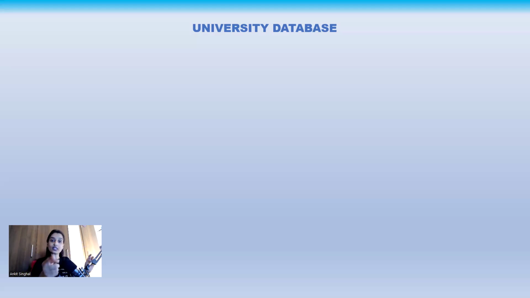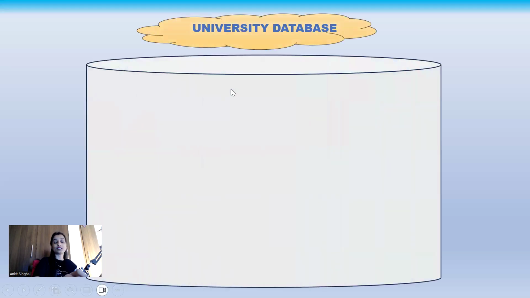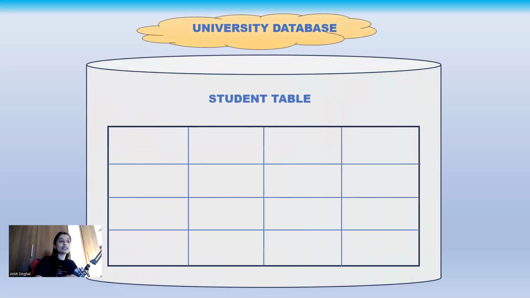So first you create the project. That project, we call it a database. First you create the database. In that you create tables, small tables related with that database. For example, let's say we have created the university database like this. Now inside this, we will create the student table, teachers table, subject table, multiple tables we can create inside this university database.